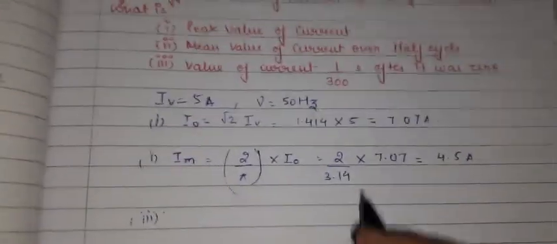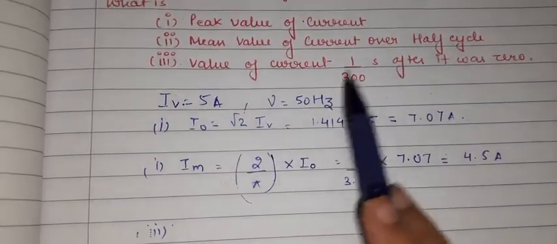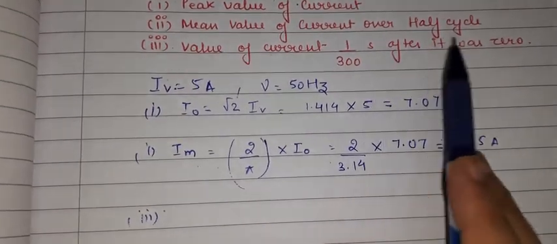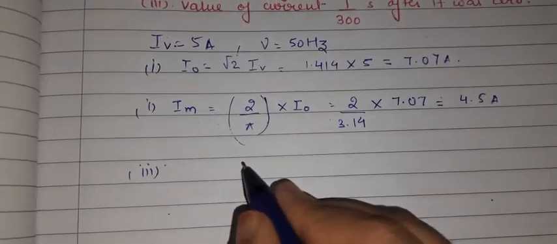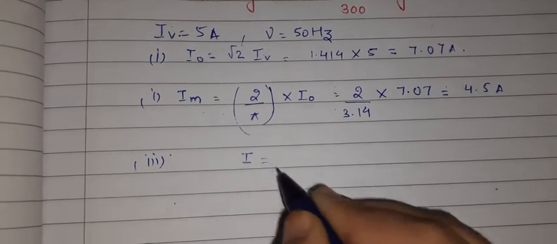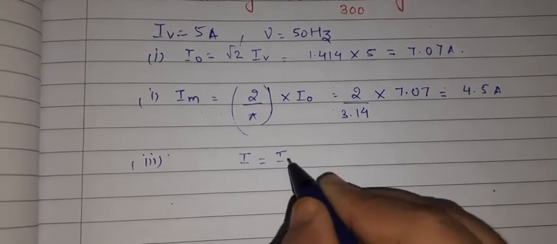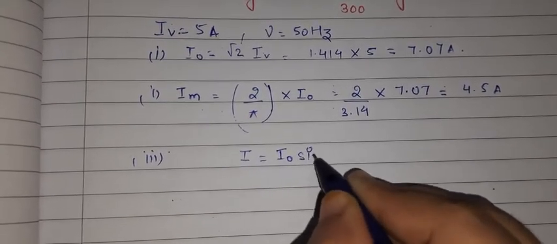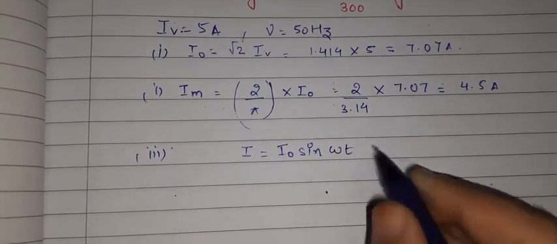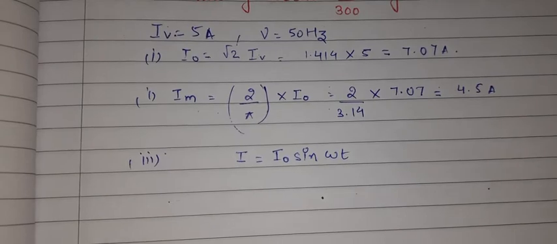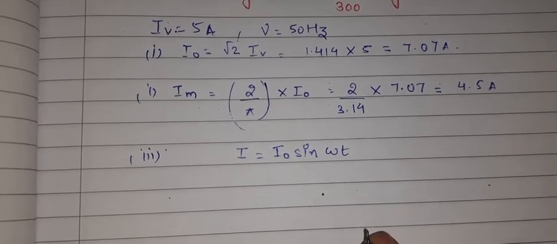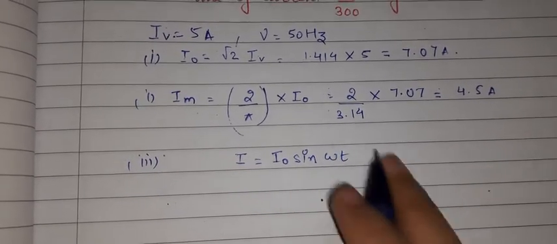The third part asks us to find the value of the current 1 upon 300 second after it was 0. Since the current is varying, we have to use the varying current equation, that is I is equal to I naught sine omega t. We know this equation when our current is variable. Second thing, how can I change the equation?